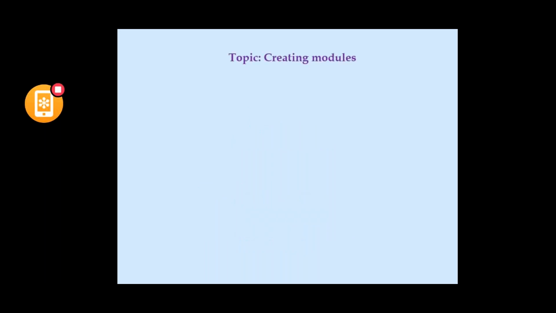So the topic is creating a module. So let's go with an introduction part with the creating module. So first of all, we have to know what is a module. What is a module? A module is nothing but a Python file which has to be saved with a file extension called .py.